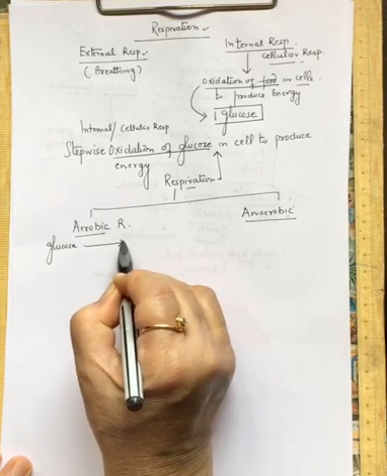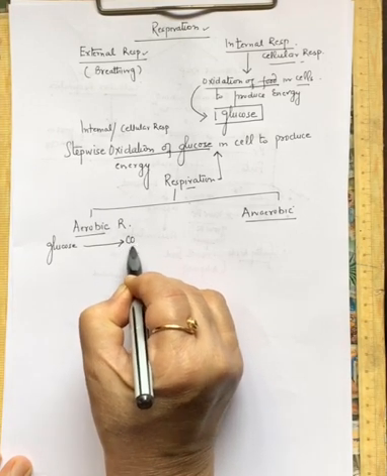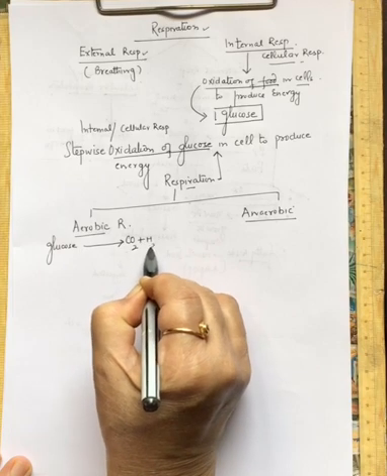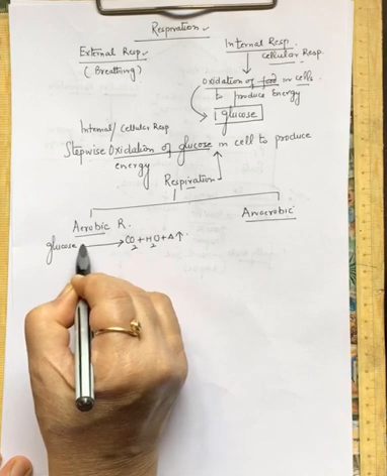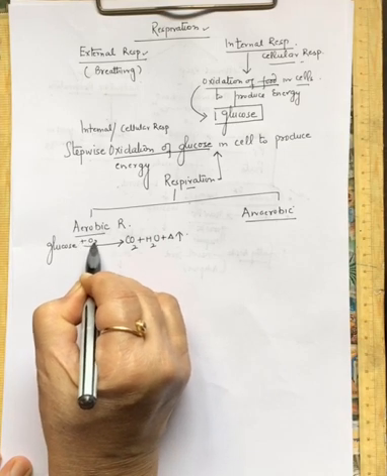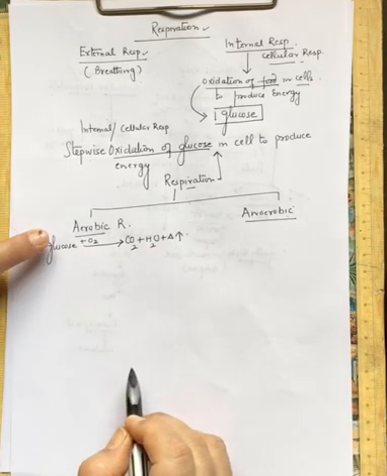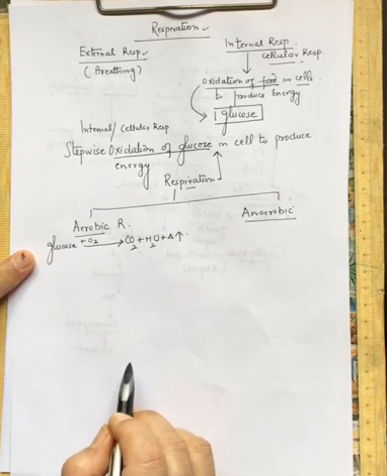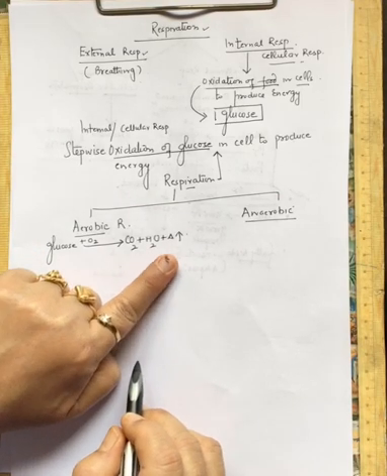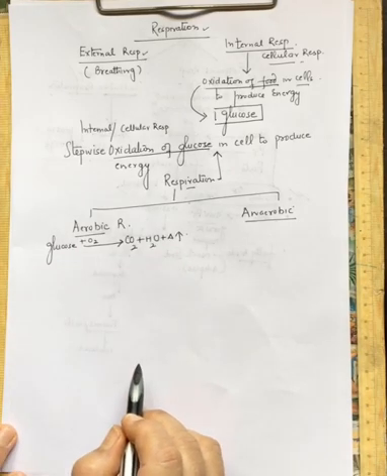There will be complete oxidation in the body cells to produce CO2 and water with a large amount of energy. And this takes place in the presence of oxygen. So this is aerobic respiration. The glucose in the body cells will completely break down to produce CO2, water and a large amount of energy, right?